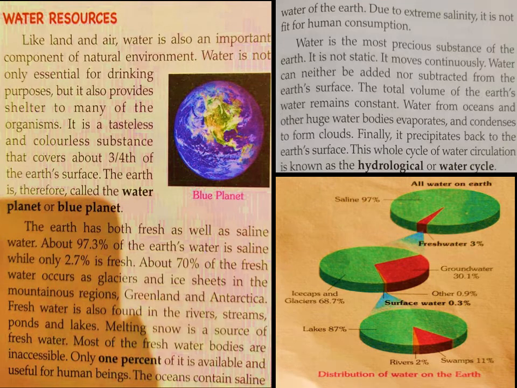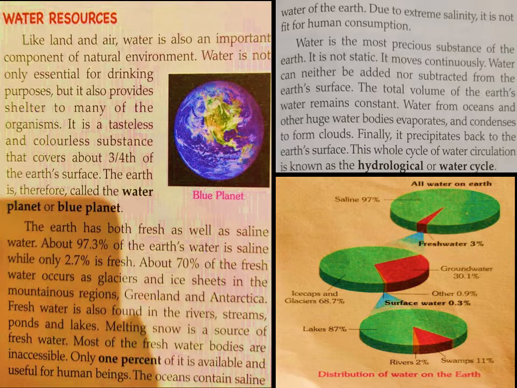Now you can see in the picture all water on the earth. We have 97% of saline water, 3% of fresh water. In this we have 68.7% in the form of ice caps and glaciers, 30.1% as groundwater and 0.9% as other.